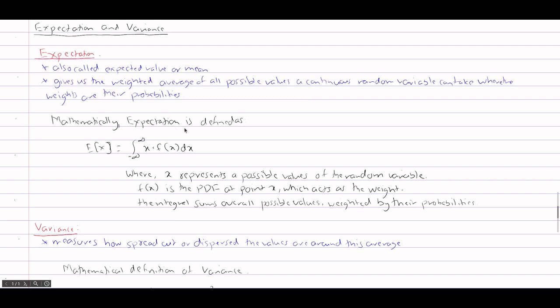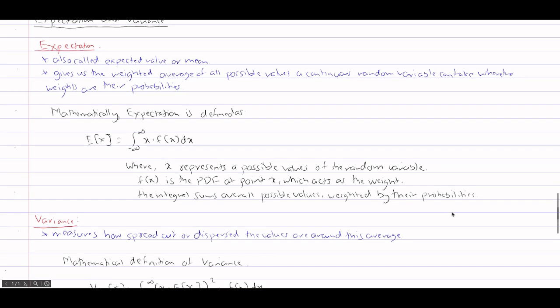Mathematically, the expectation E[X] is given as the following formula. Here, x represents a possible value of the random variable, f(x) is the PDF at point x, which acts as the weight, and the integral sums over all possible values weighted by their probabilities.